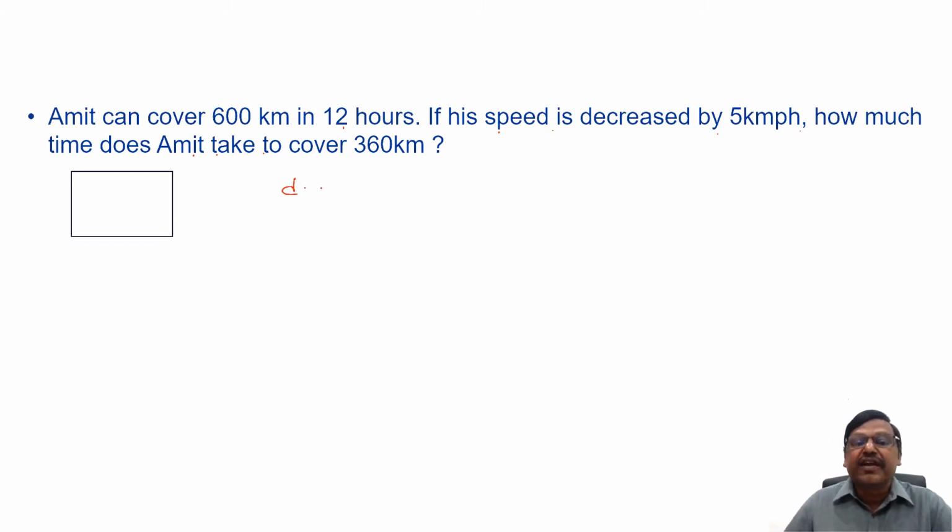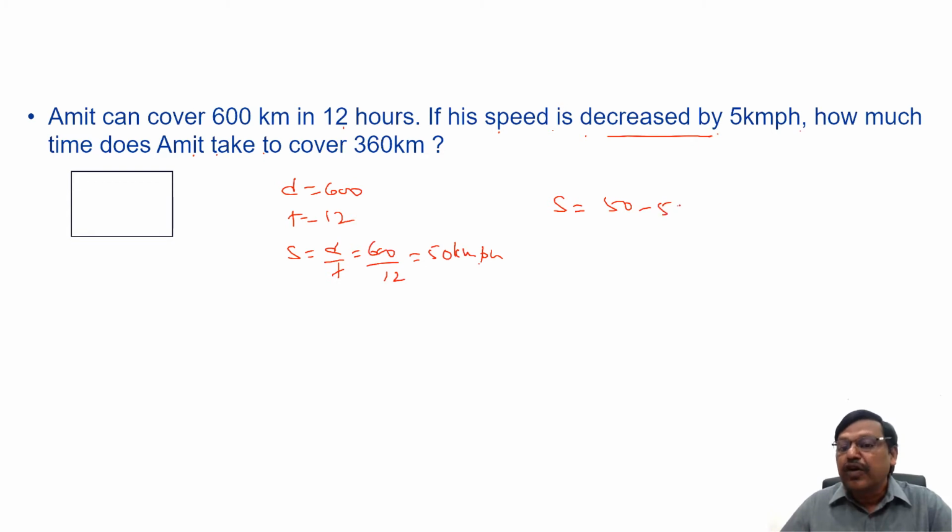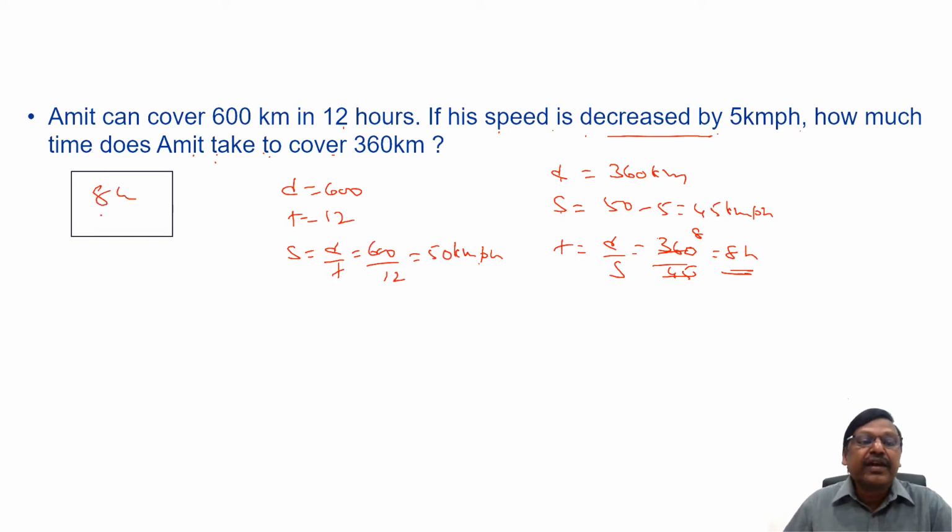See, the distance is 600, time is 12 hours. So what is the speed? Speed is distance by time, 600 by 12, it is 50 kilometers per hour. Now the question is, if the speed is decreased by 5 kilometers per hour, it means 50 minus 5, it is decreased to 45 kilometers per hour. How much time does Amit take to cover a distance of 360 kilometers? You know the distance, you know the speed. Time is distance by speed. So 360 by 45, 45 eights are 360, it is 8 hours. So our answer is 8 hours. Right? Let's take up one more question.